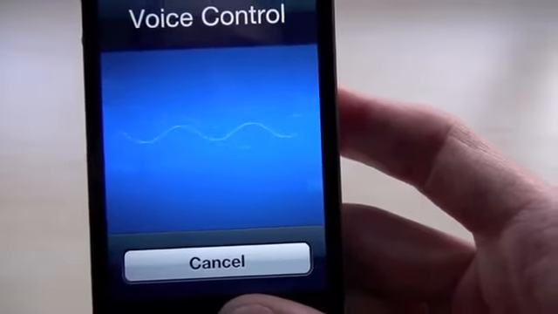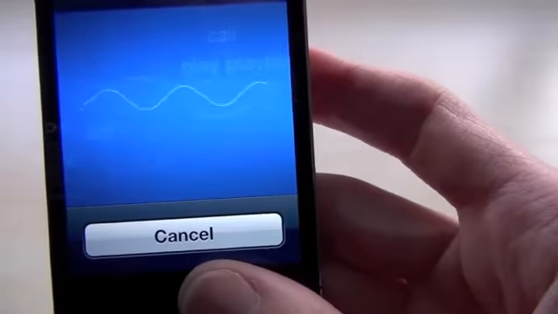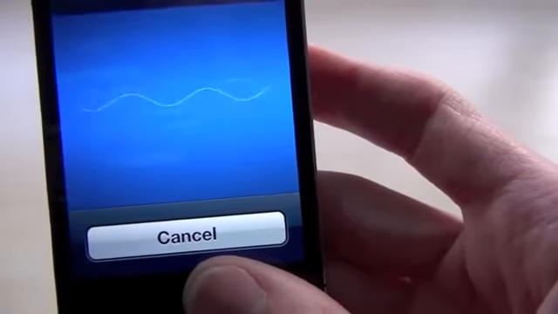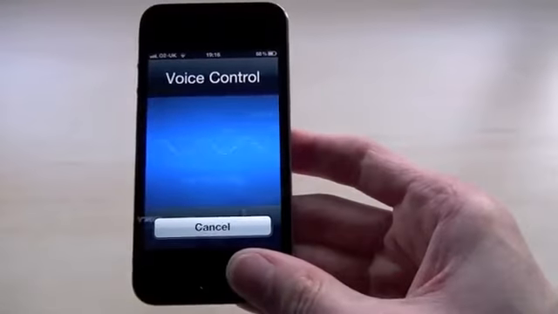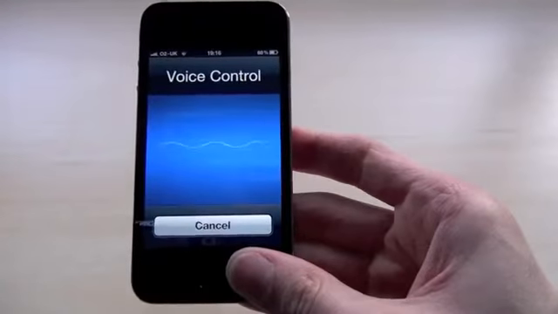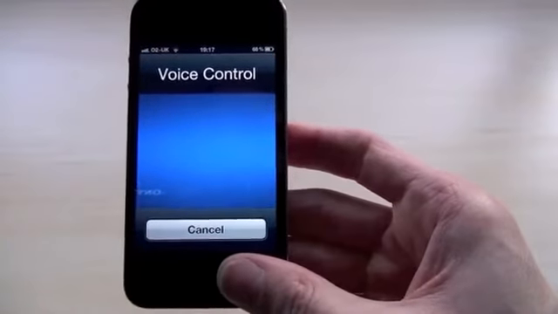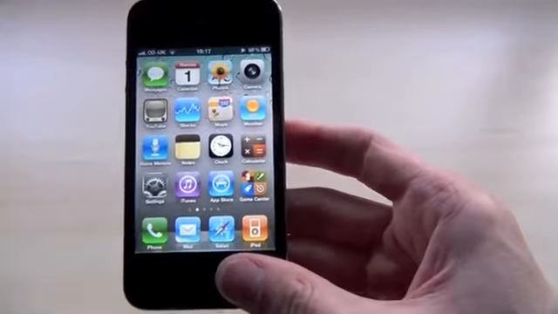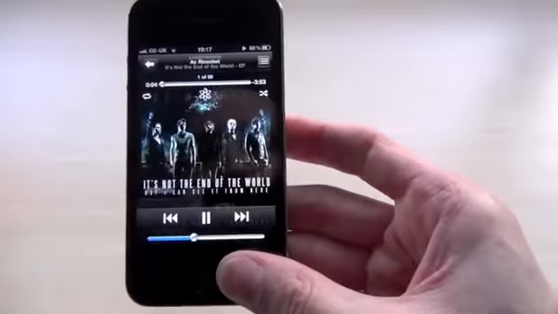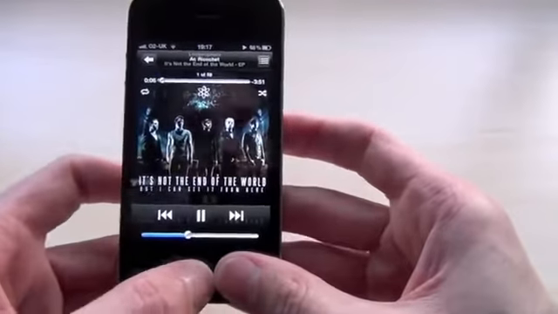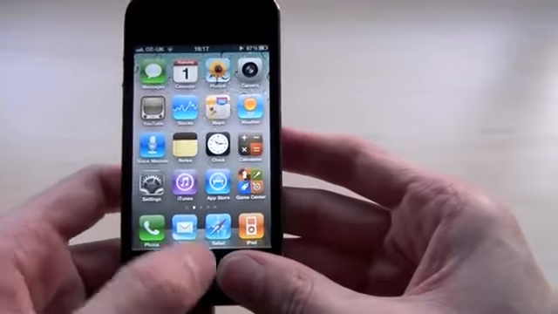You can ask it to call a specific person, or dial a number, or play a song, or play a particular playlist, or songs by a particular artist. So if I say, play songs by Lost Prophets. Playing songs by Lost Prophets. And then it starts playing songs by that particular artist. And you can always access the songs that it's playing through the iPod as normal. And you can also give it commands to stop playing that particular song.